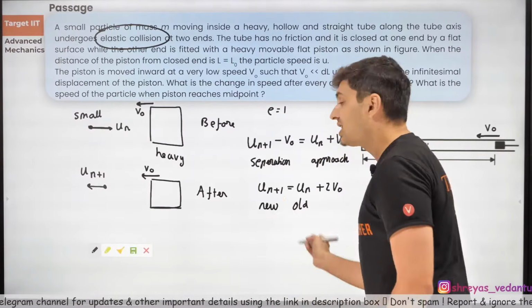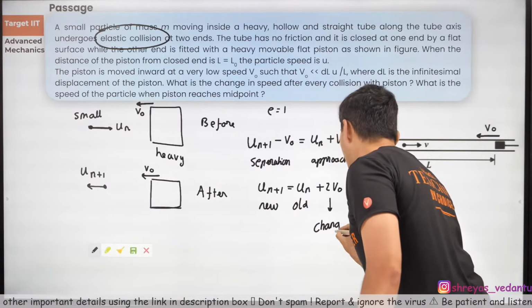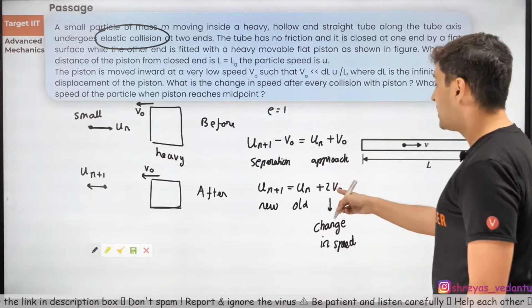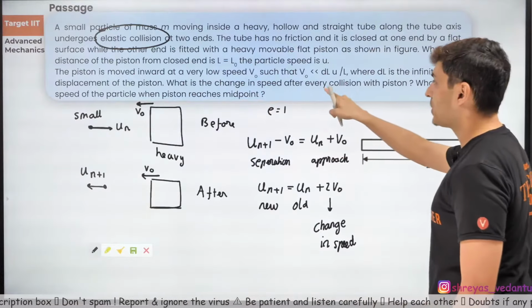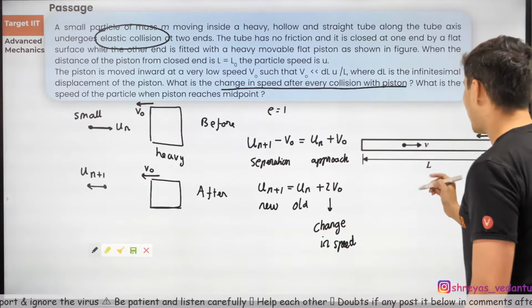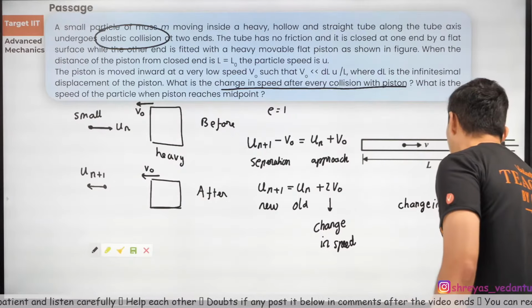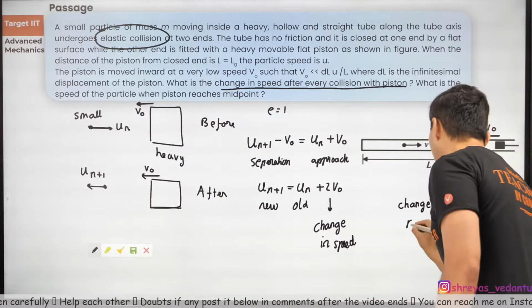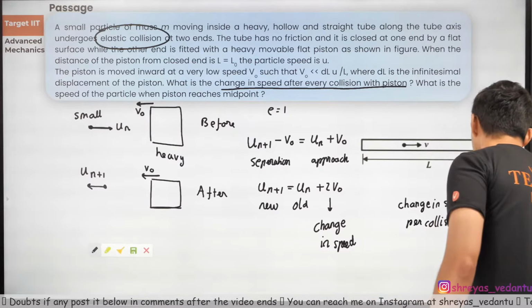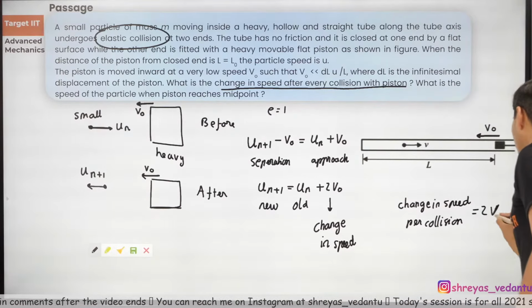So you can see the change in the speed. What is this? The change in the speed. Every collision is 2 V0. That's in fact the question: what is the change in the speed after every collision with the piston? So the answer for that, I can just put it over here: change in speed per collision is nothing but 2 times V0. That's what I got. Okay, 2 times V0.